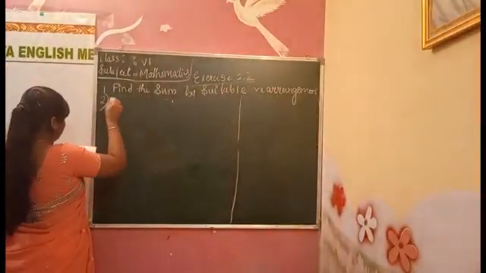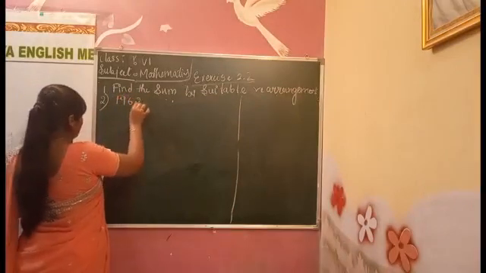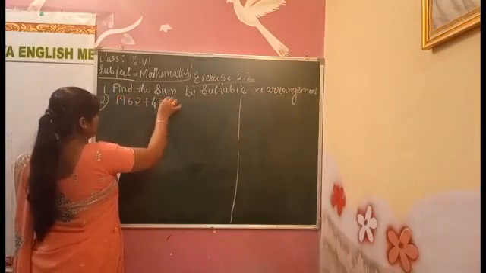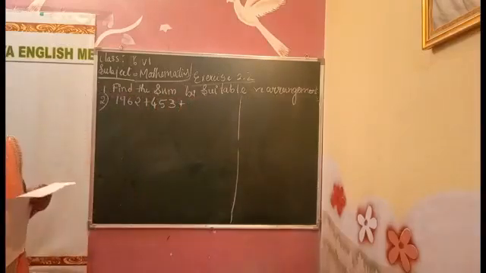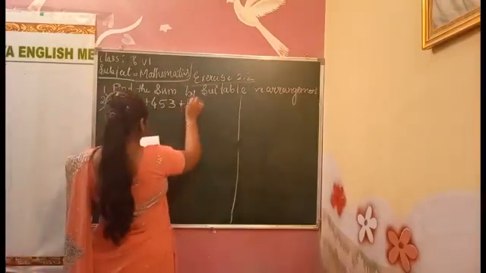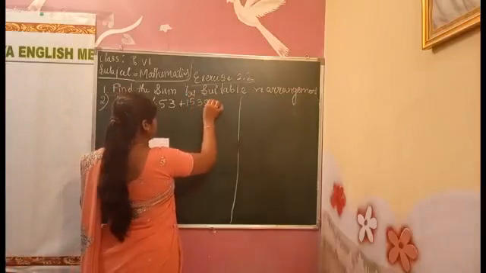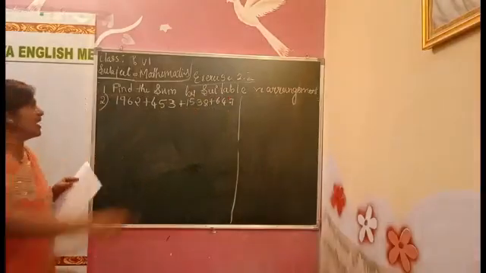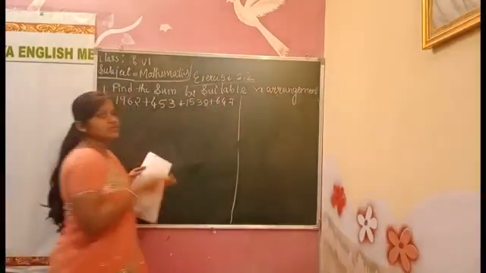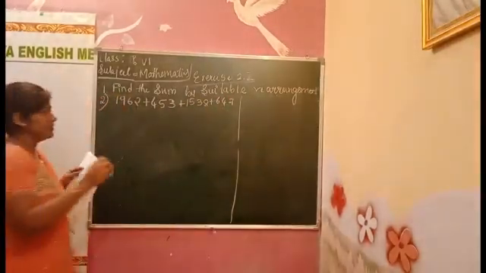Second one. 1962 plus 453 plus 1538 plus 647. 4 numbers are there here. How many numbers do we have? 1, 2, 3, 4 numbers. In the previous question we had 3 numbers.